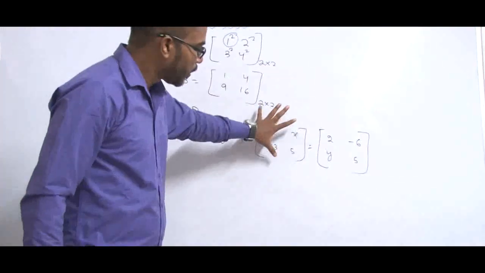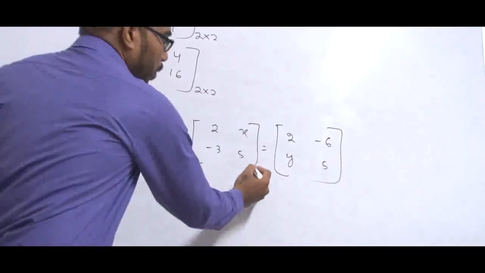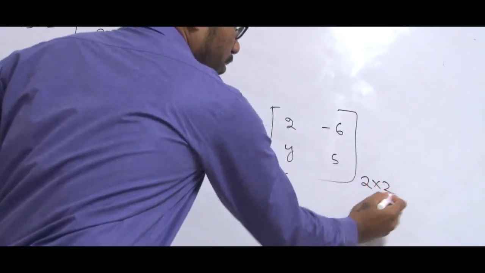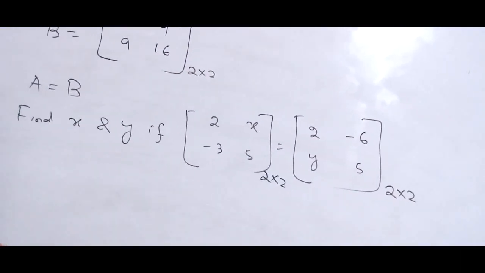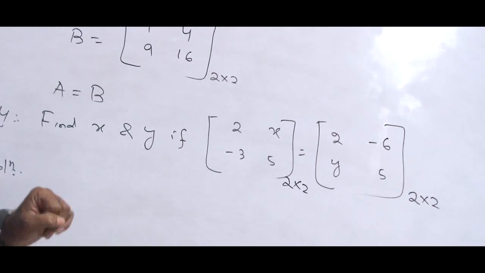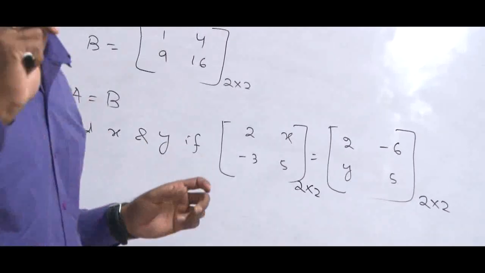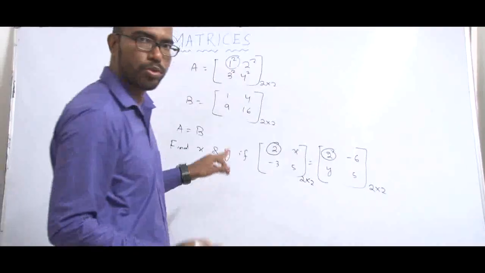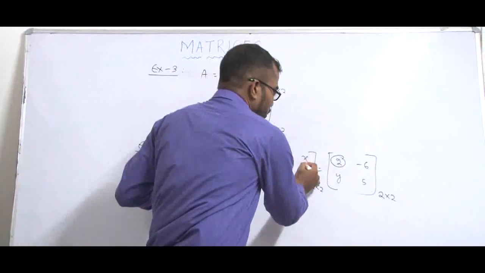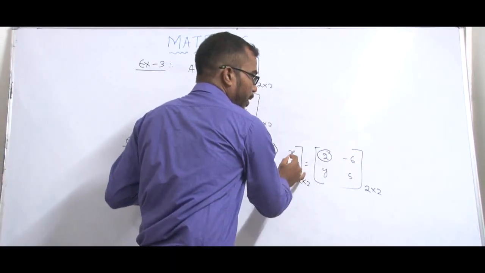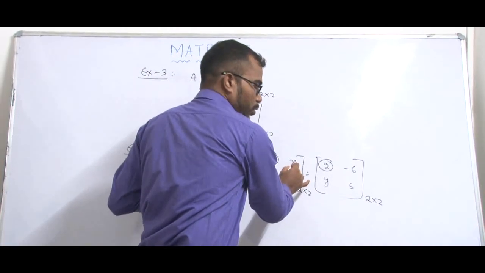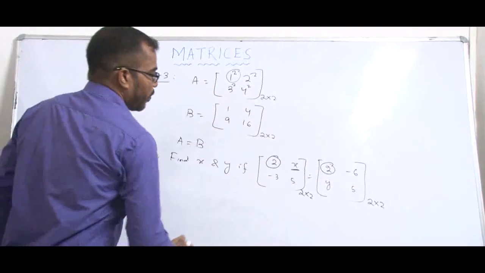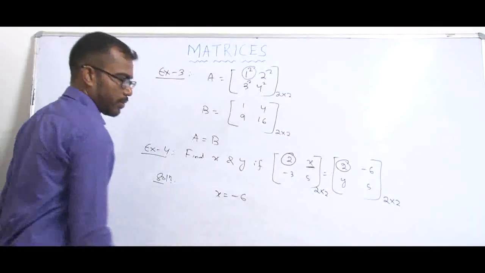Yes, because the left part is of order 2 into 2 and the right side is also of order 2 into 2. So they have the same order. First of all they have the same order, and the second condition is corresponding elements must be equal. Here the corresponding element is 2, and it's also 2. So those are equal. Then we compare the corresponding elements of the first row, second column, here is x and there is minus 6. We compare, then we get x is equal to minus 6.